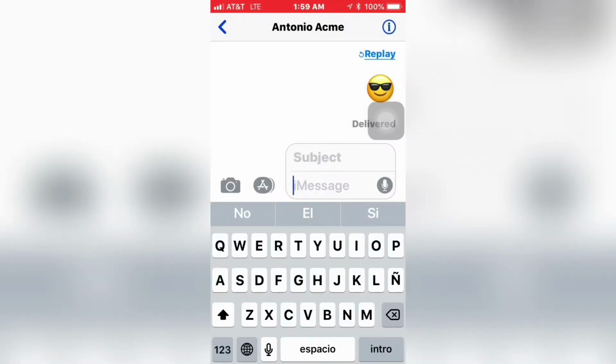So that's how your text is gonna look even better. It's gonna grab more attention to whoever is getting it.